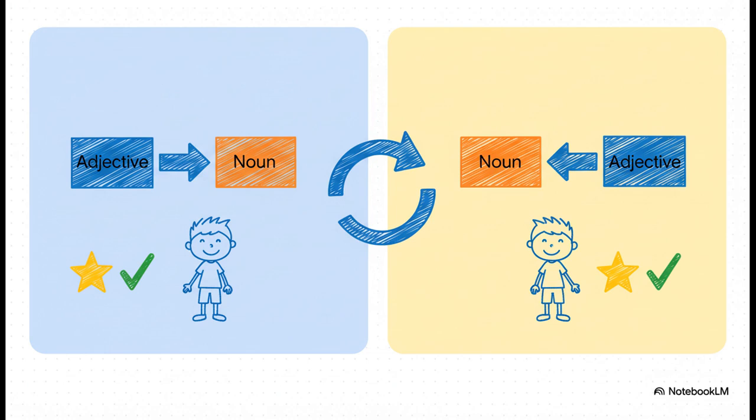Okay, right off the bat, let's look at a super simple phrase, good boy. In English, the description good comes before the noun boy. Easy enough. But in Arabic, look at that. It's waladun hasanun. The whole order is flipped. It literally translates to a boy good. This is the very first thing you need to lock in. In Arabic, the description always comes after the thing it's describing.